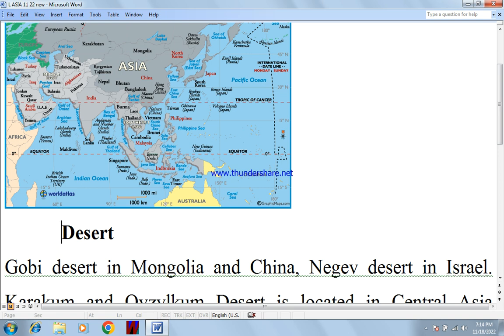And some part is also in Kazakhstan. This is Negev Desert in Israel. There is Israel. Negev Desert is in Israel.